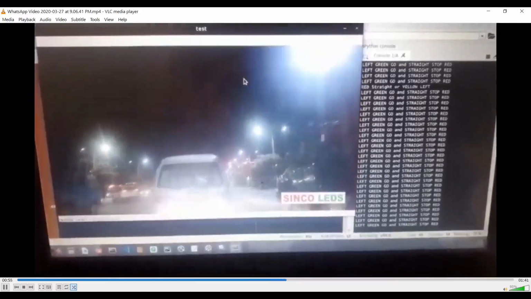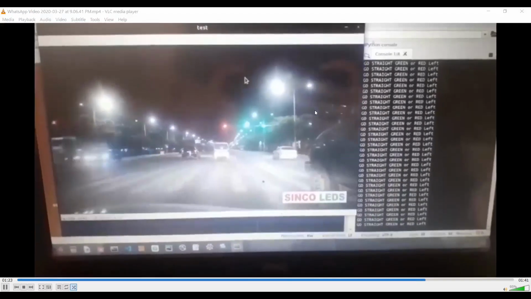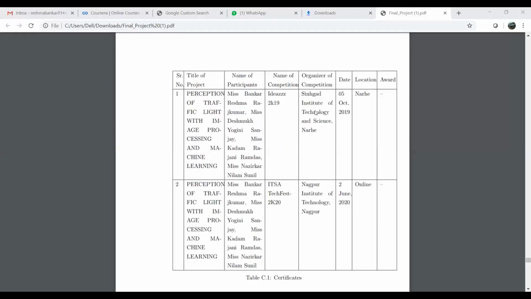There are various other lights present in our video, such as lamps, vehicle lights, or other road signals, which have the same color as traffic light, but our system can successfully recognize the traffic light from these videos and give the output. The accuracy of our project is very high, about 96%.